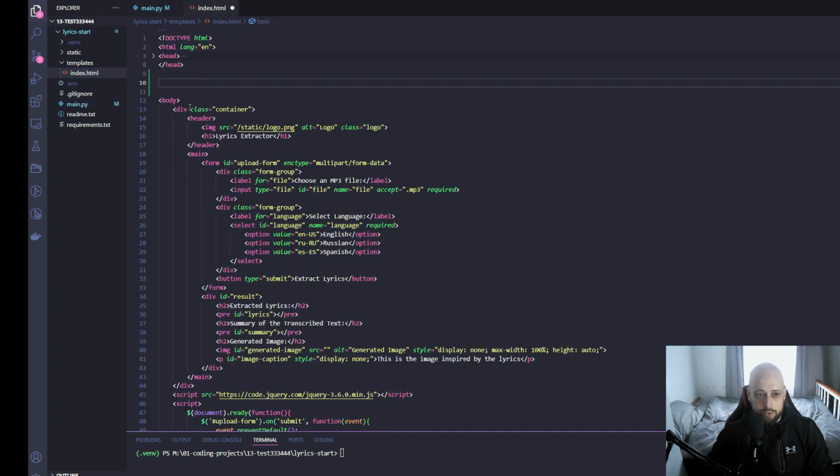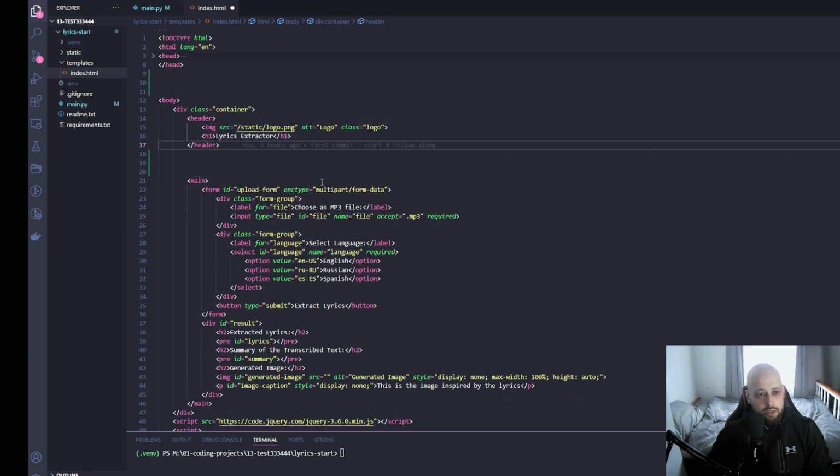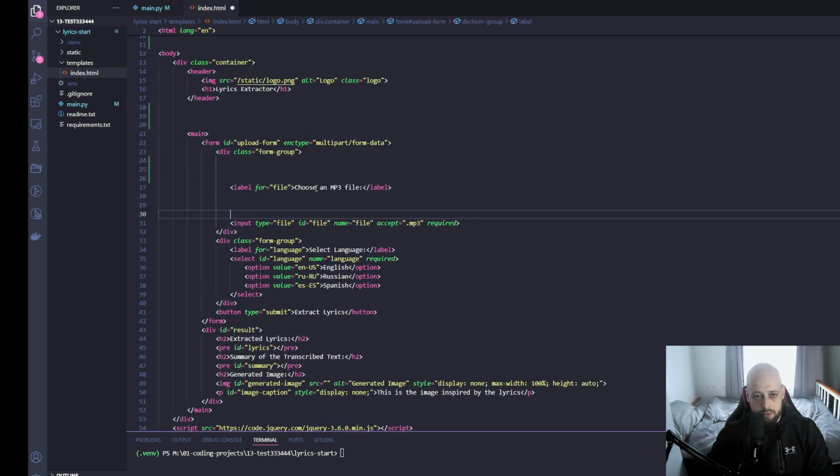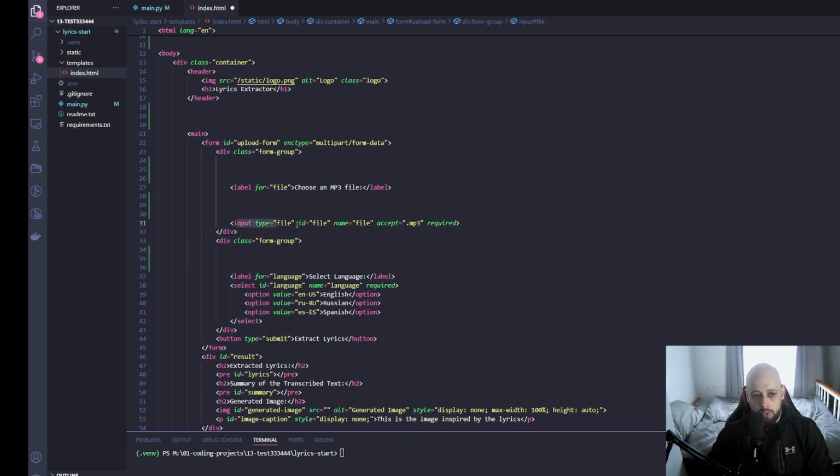So that's not really relevant. So this is just us saying the text of it. It's a lyrics extractor. So in our main, we have a form which will allow a user to upload an MP3 file. So we are saying choose an MP3 file. And then in the input type, we specify that it is like the ID file. So the type is file, and it accepts .mp3.